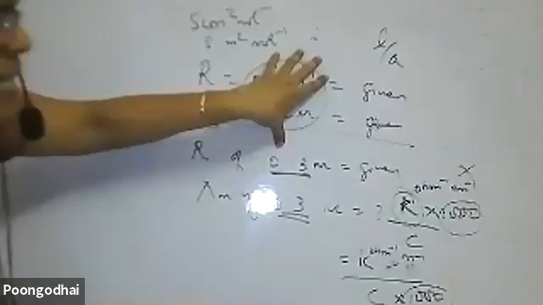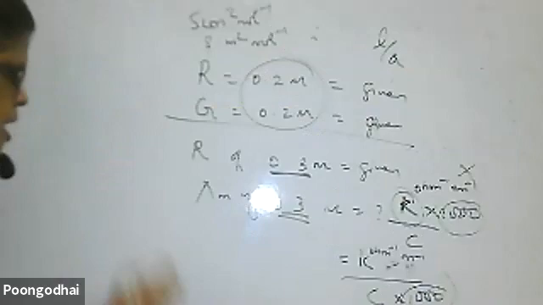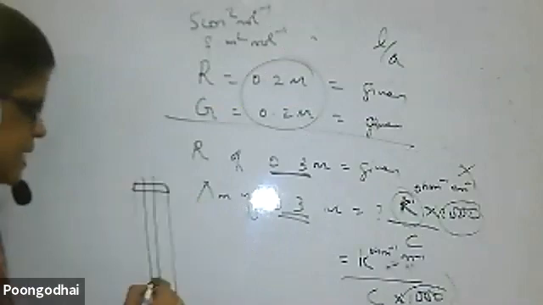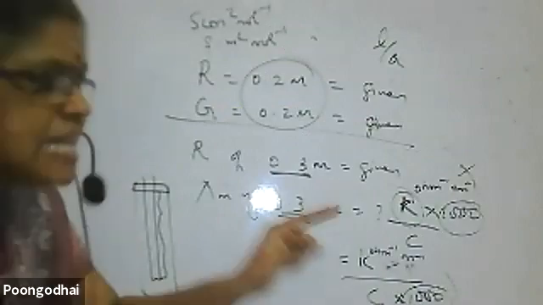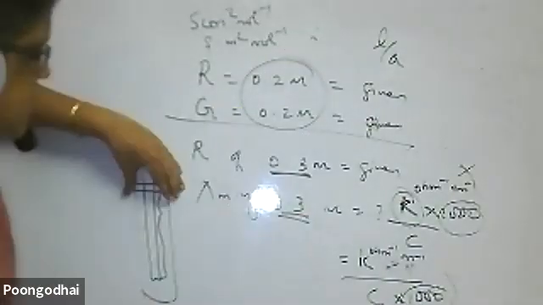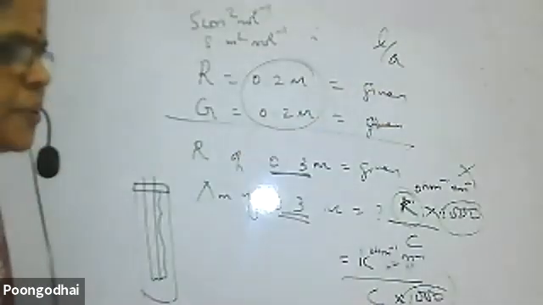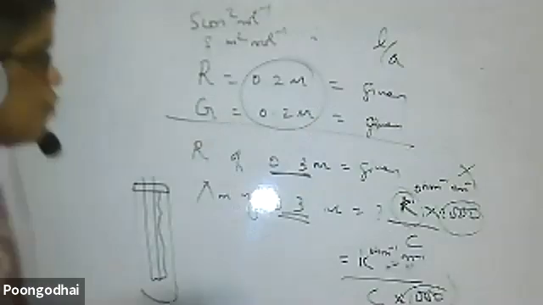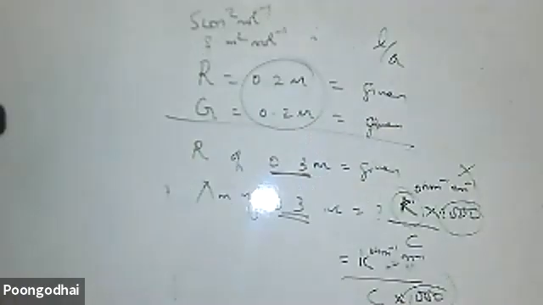From this data, L by A is nothing but the cell constant. If you see the cell in your textbook, the length of the wire is fixed. So the cell constant is fixed. I can use the same cell and find out the conductivity at various concentrations. I need not change the length, because L by A is fixed for a particular cell. If they say the same cell is used, the information you are getting is that the cell constant is fixed.